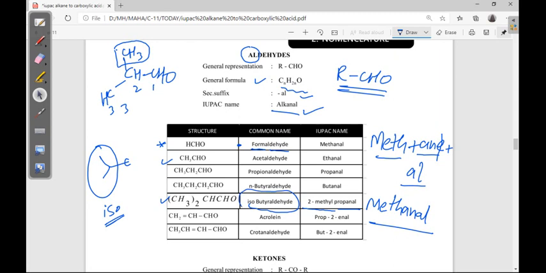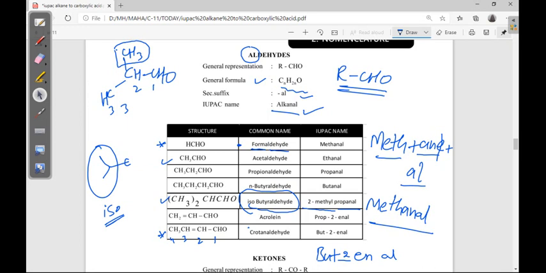Then the last one here, 1, 2, 3, 4, total 4 carbons in the IUPAC name. Very simple, you take but. Ene is there, so write ene also, then al, which is the functional group. Where is that ene? Second position. So but-2-enal.